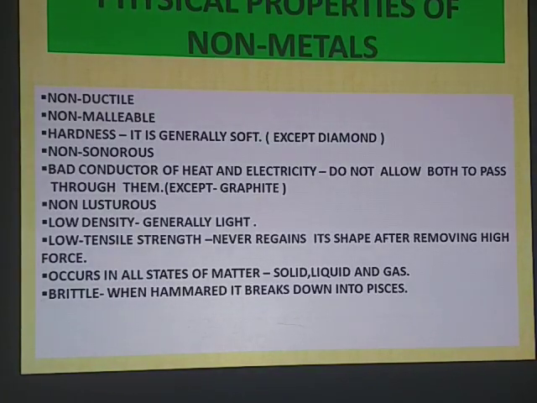Non-metals are almost the opposite of metals, as the word non-metals means those which do not have metal properties. Non-metals are non-ductile and non-malleable. Generally they are soft and non-sonorous. Conductivity is very bad, meaning they are insulators, bad conductors of heat and electricity; they do not allow electricity or heat to pass. They are non-lustrous except a few, like diamond crystal. They have low density, low tensile strength, and occurrence is the very important part.